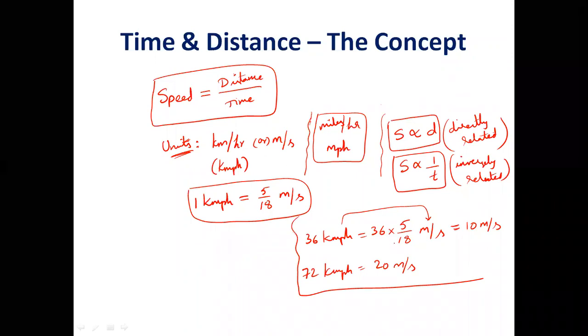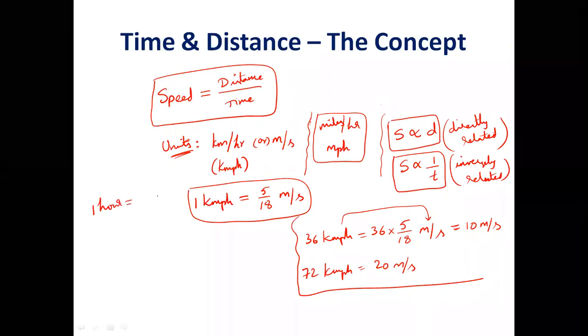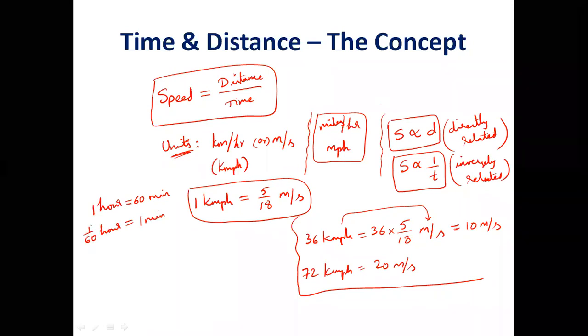Kilometer per hour to meters per second. Now, there is one more conversion which is very important. Please tell me, in 1 hour, how many minutes will be there? 60 minutes. So 1 hour equals 60 minutes. I can write 1 minute is equal to 1/60th of an hour. It's the reciprocal, because 1 minute is the 1/60th part of an hour, basically.